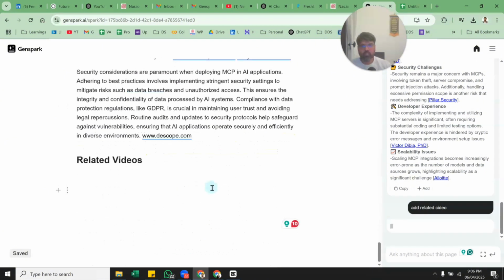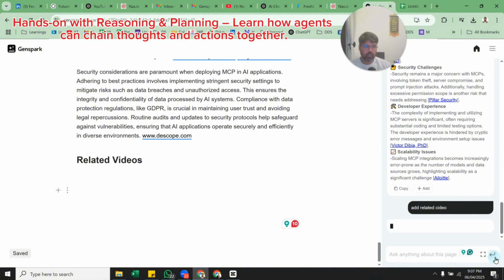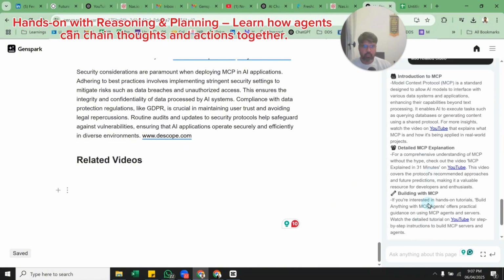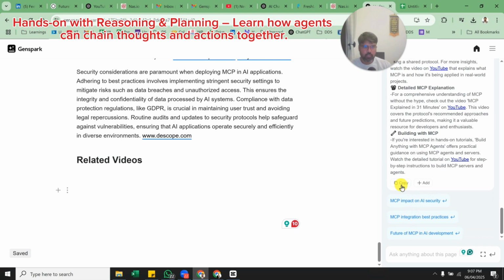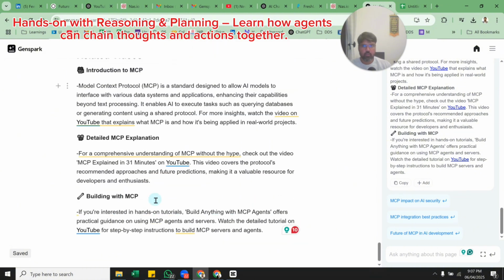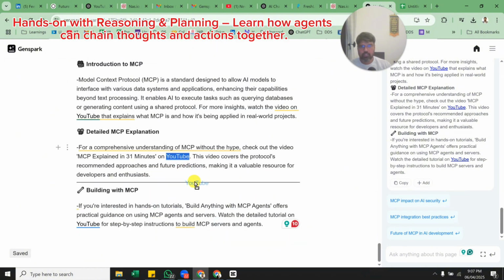So this is how it is working. As of now, it is not smart enough like ChatGPT Canvas, where it does the work for you and you can put it back here. It is able to do it on the sidebar, on the search bar, because it answers anything about the page, but it is not able to do it on the canvas. So you need to do it separately here, and then you need to put it down here. So you can see some of the videos that are coming here. If I just want to copy this, see this option of add here, can you see this add? So this is the option. If you like something, then you can go here and add it. So now these things have been added here.